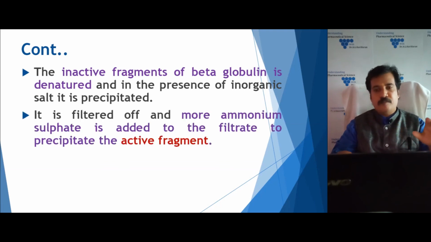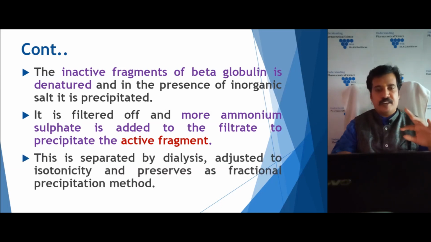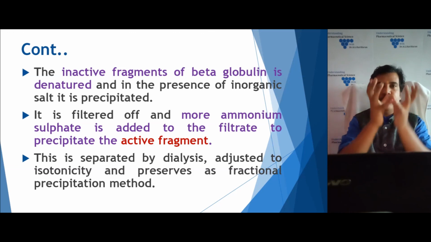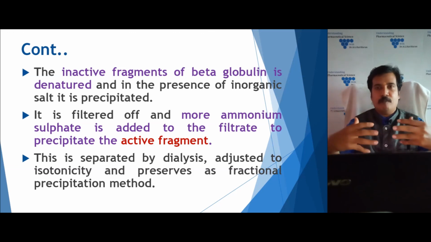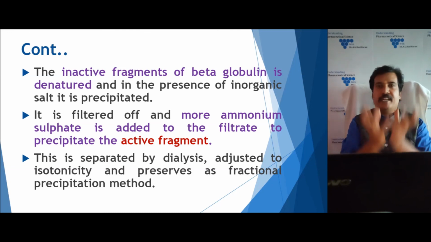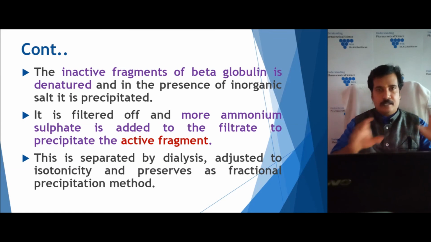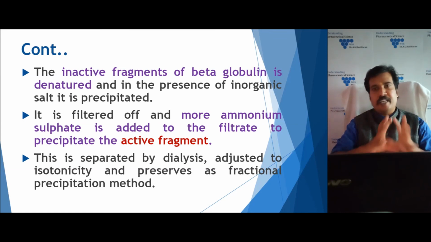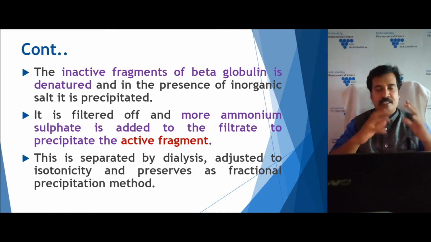So it is filtered off, and the ammonium sulfate forms a precipitate with the active fragment. So we isolate the active fragment in the precipitate of ammonium sulfate. Then, similar to a fractional precipitation process, it is kept in a dialysis bag in a chlorinated water tank. The ammonium sulfate goes away, and we get the pure form of the beta globulin, that is, the active part. Then it is adjusted to isotonicity, preserved in a multi-dose container and dispensed. So this is how the production of diphtheria antitoxin is done.